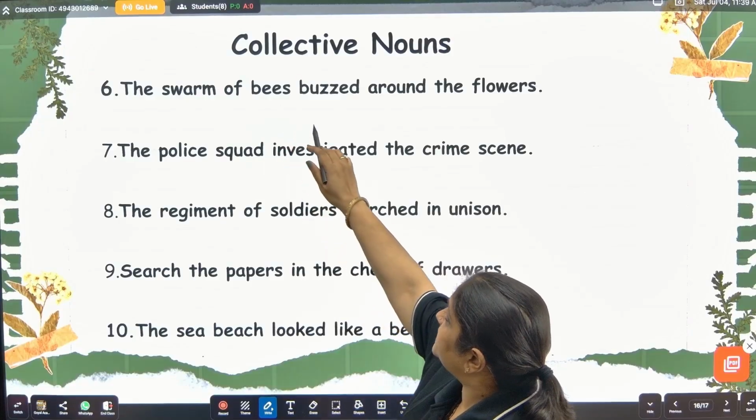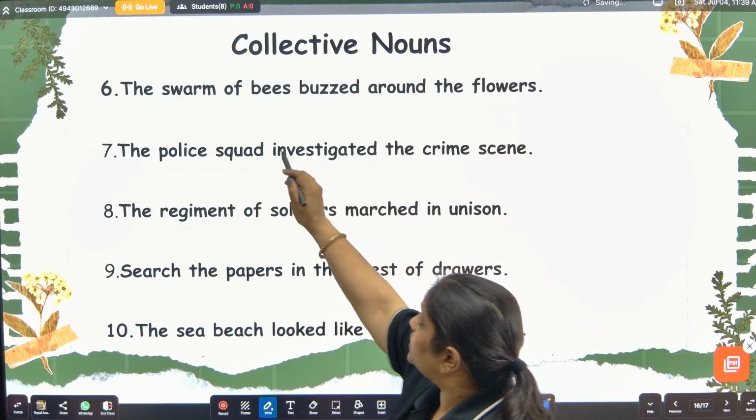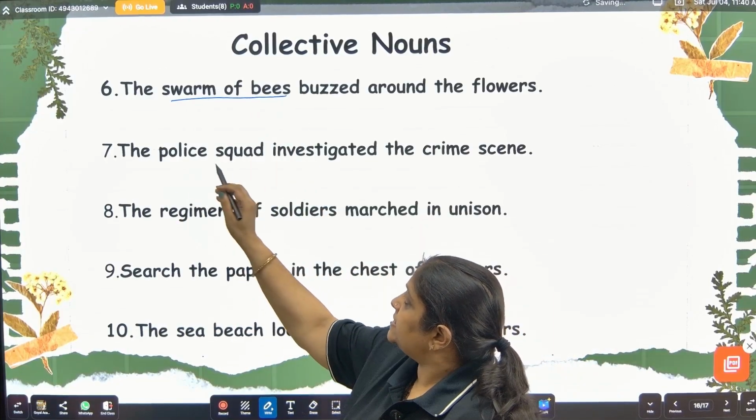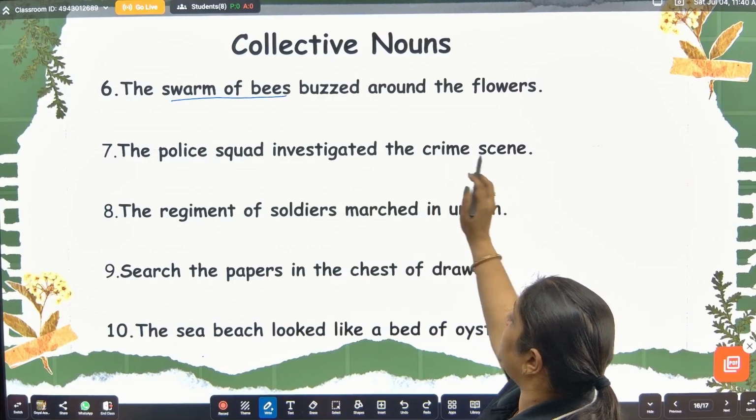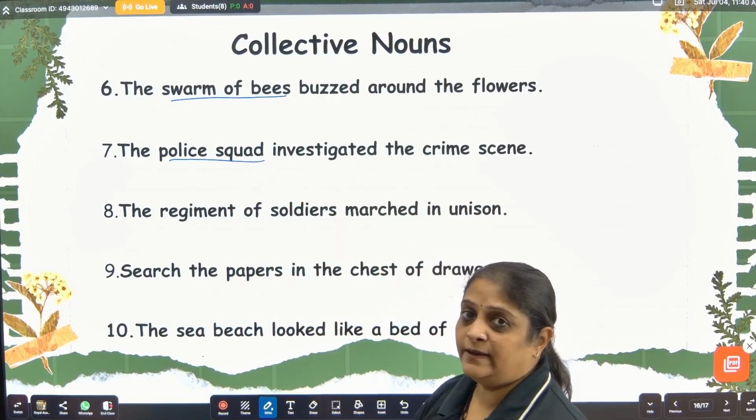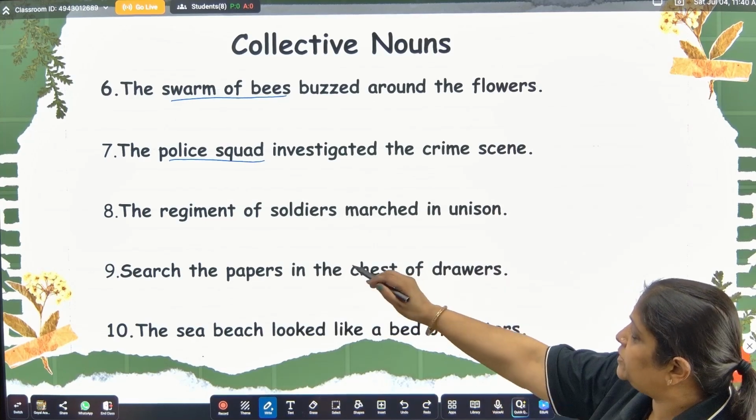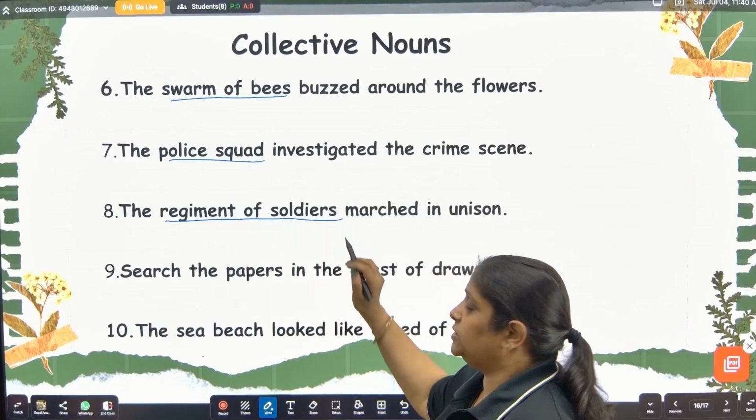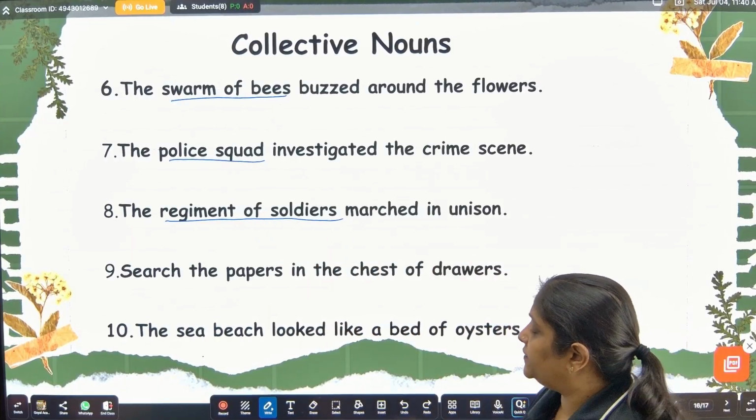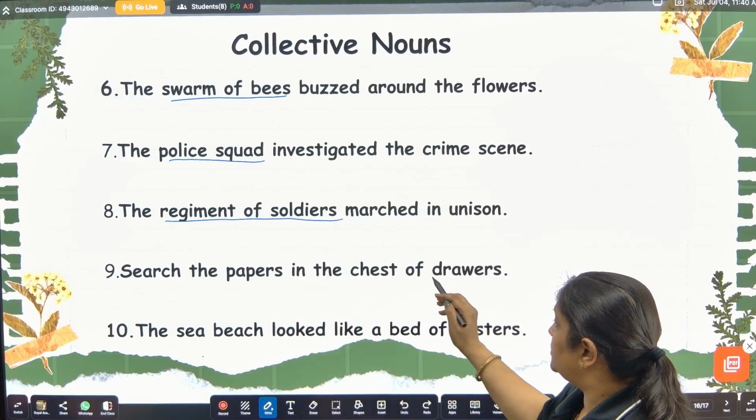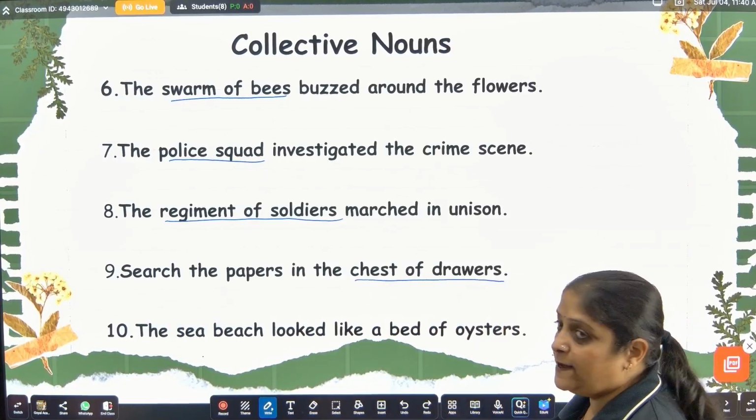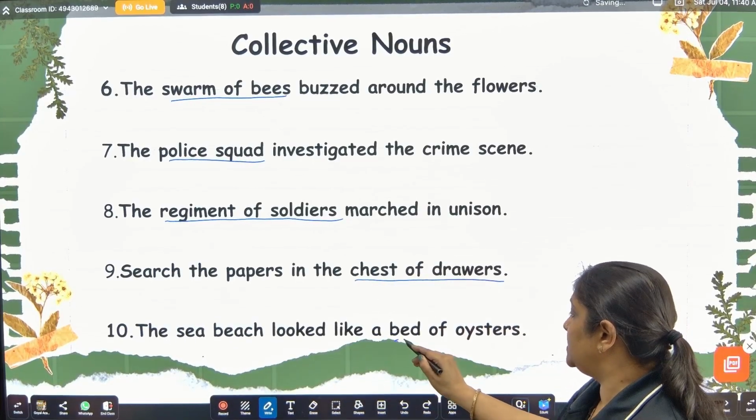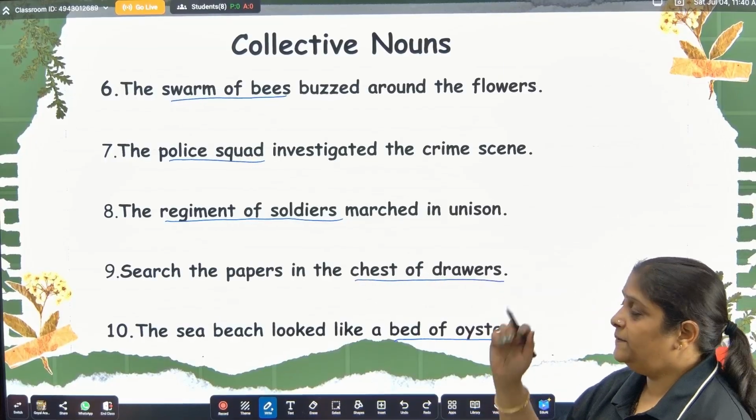The swarm of bees buzzed around the flowers. So, swarm of bees is a collective noun. Next, the police squad investigated the crime scene. So, here the police squad is a collective noun. The regiment of soldiers marched in unison. The regiment of soldiers. Okay. So this is a collective noun. Search the papers in the chest of drawers. So chest of drawers is a collective noun. The sea beach looked like a bed of oysters. Bed of oysters is the collective noun.